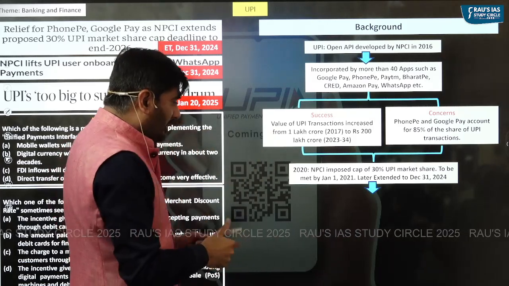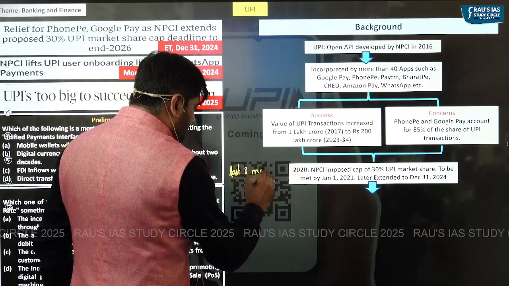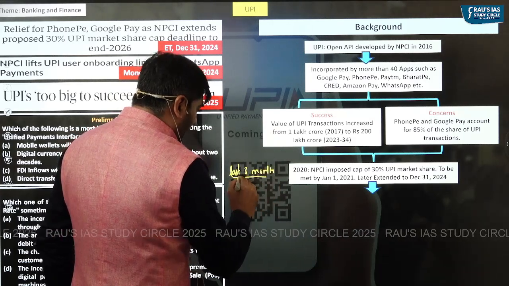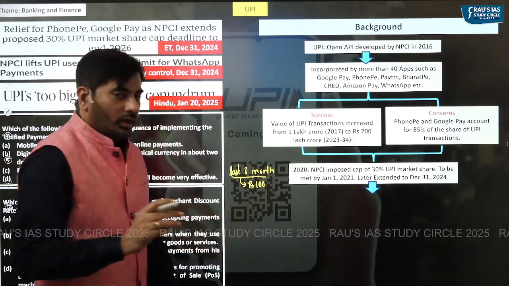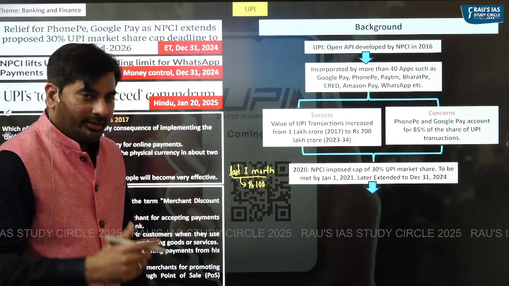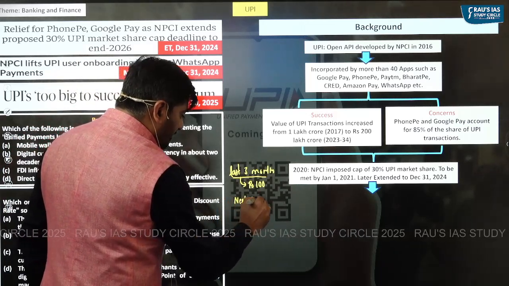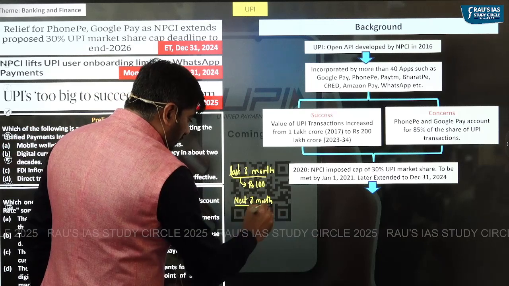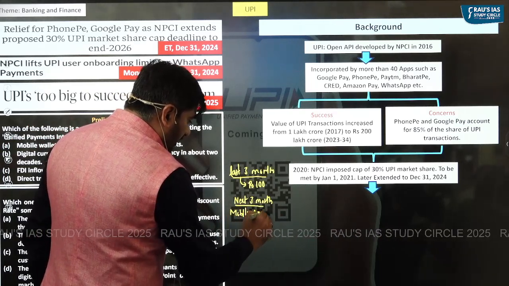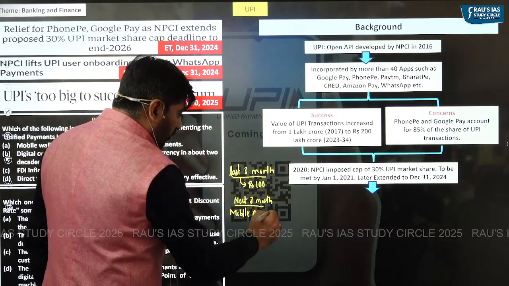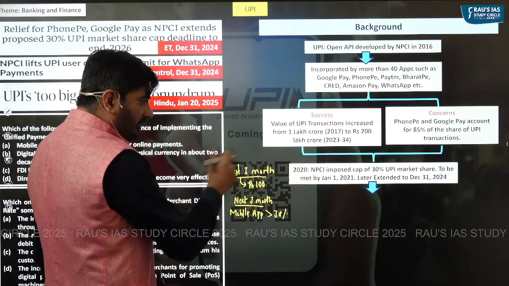So let's say in the last 3 months, the total value of UPI transactions throughout India was equal to rupees 100. In the next 3 months, the next quarter, one particular mobile app cannot process more than 30% of UPI transactions.